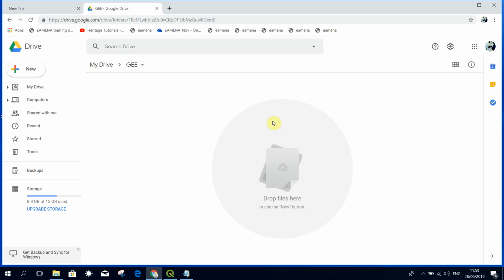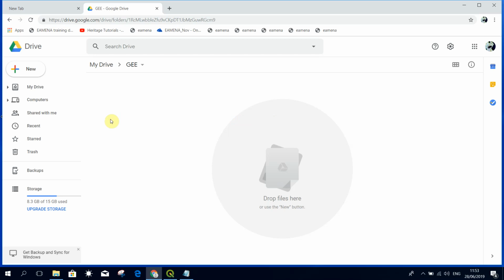You may remember in a previous video we showed you how to mosaic together Sentinel-2 imagery. You should remember that in order to use Google Earth Engine you need to have a Gmail account and you need to sign up with Google Earth Engine. We showed you how to do that in the last video. So here I am signed into my Google account, and I have in my Google Drive here a Google Earth Engine folder, which is where we'll be downloading the results later on in the video.